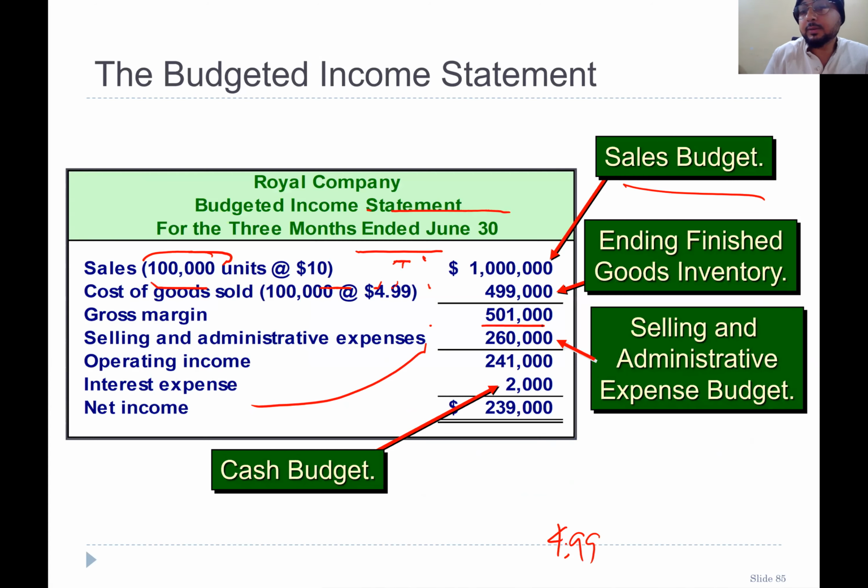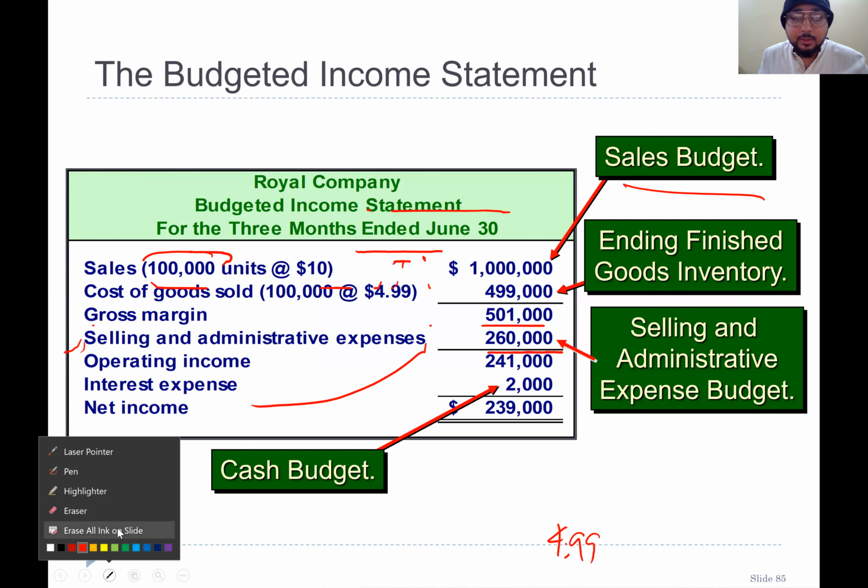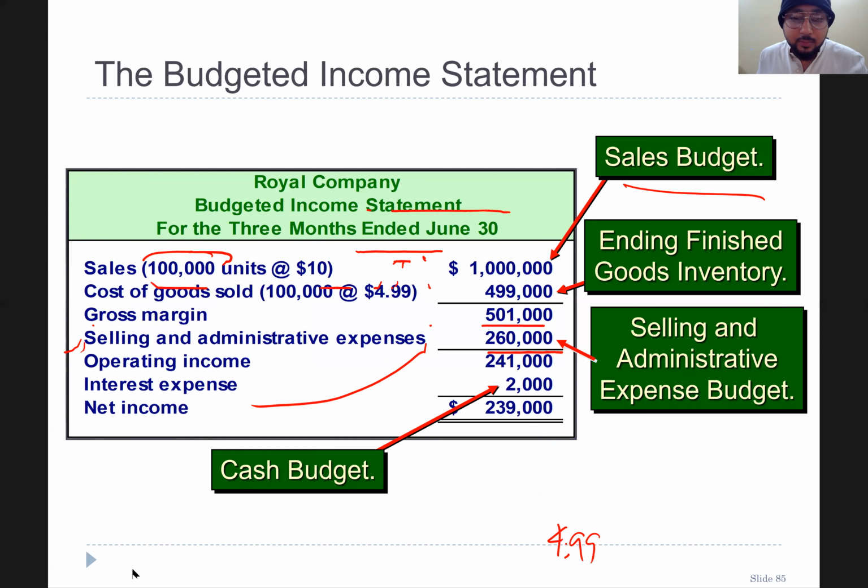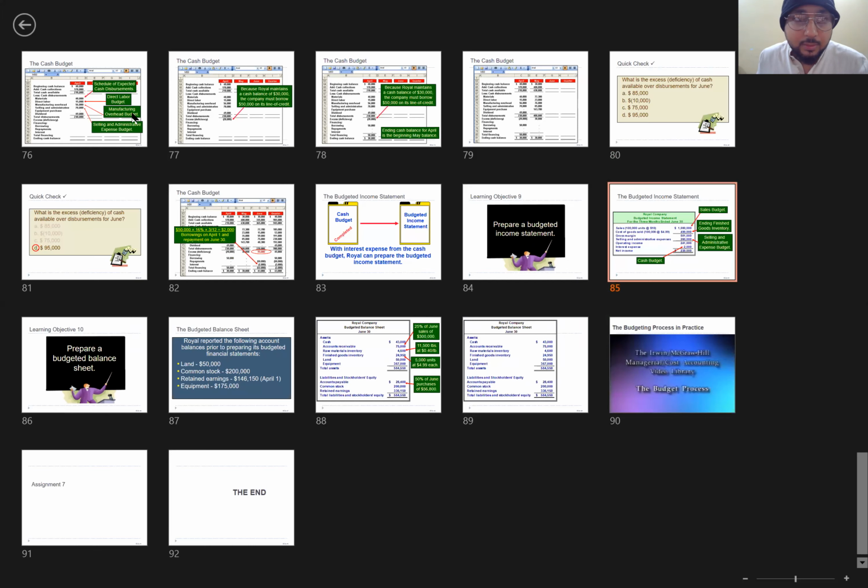So the gross margin is 501, and then we deduct the selling and admin expenses 260,000. So remember, this 260,000 is coming from selling and admin expenses, and remember this 260,000 includes non-cash expense as well, right? So now you will understand where we are.